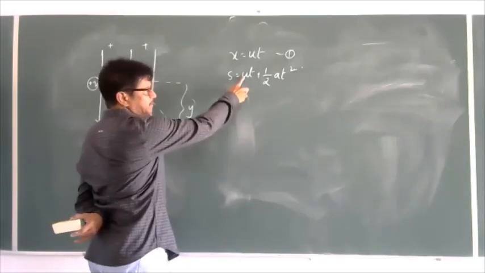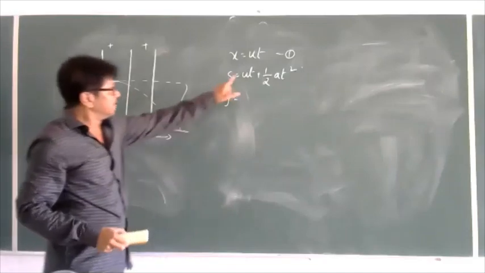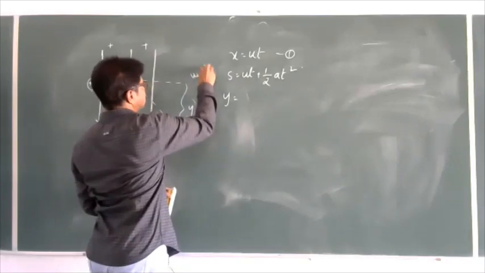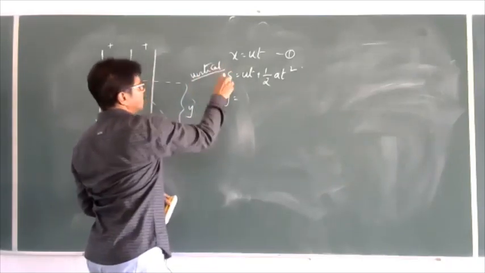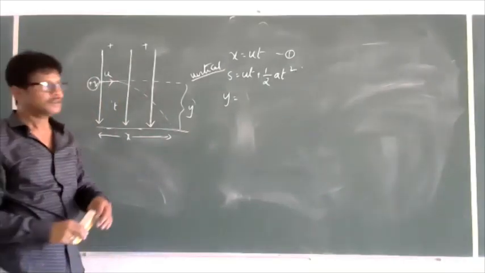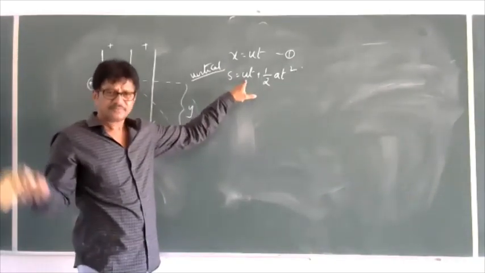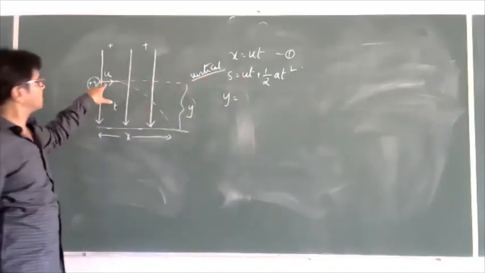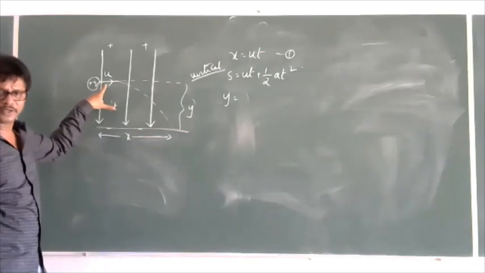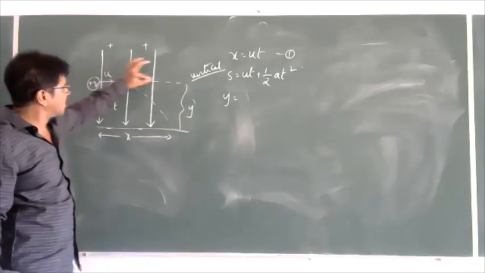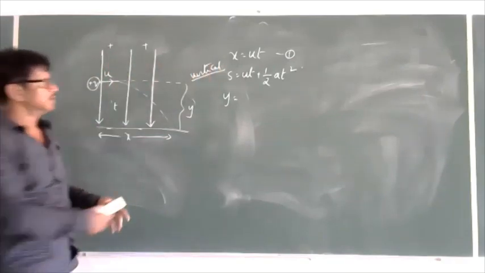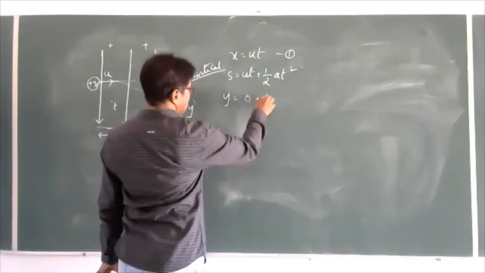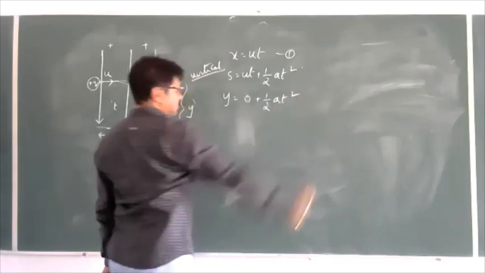U is nothing but the initial vertical velocity, since here we are dealing with the vertical motion. Initial vertical velocity is 0 here. Why? Because the entire velocity is in the horizontal direction only. So the initial vertical velocity is 0 plus half a t square.